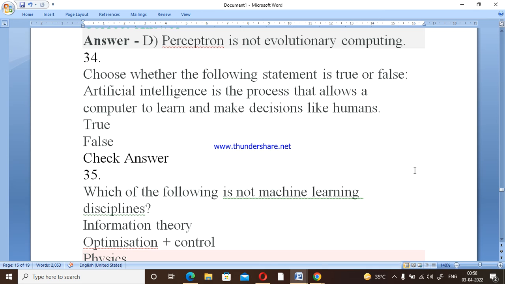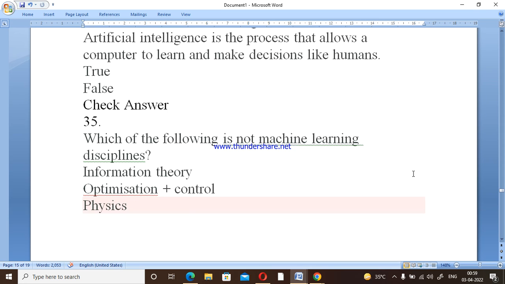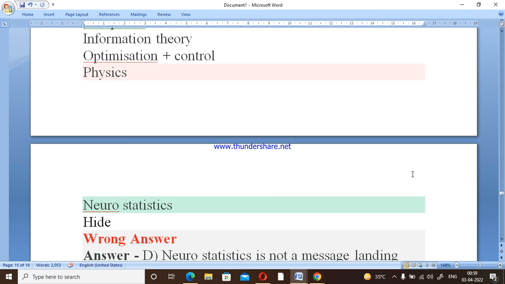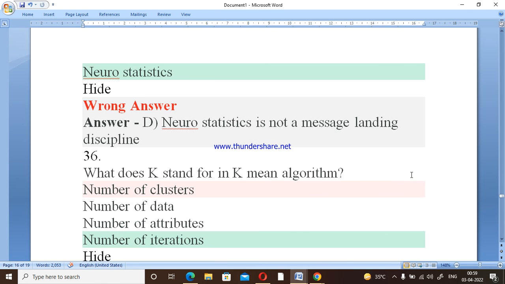And here we have to choose whether the following statement is true or not. With respect to artificial intelligence, it is the process that allows a computer to learn and make decisions like a human. That is the correct answer, right? Which of the following is not a machine learning discipline? You know that neurostatistics is not a machine learning discipline. So option number D is the correct one.